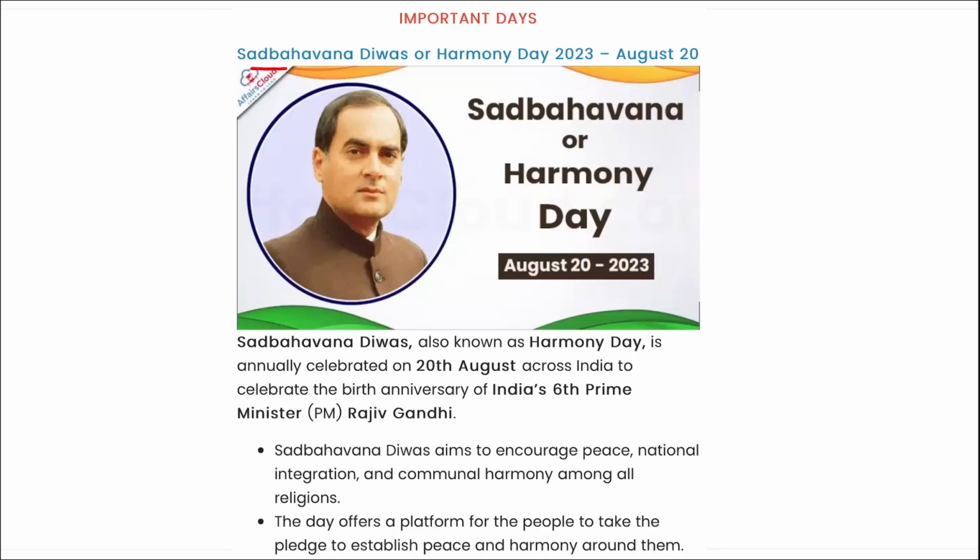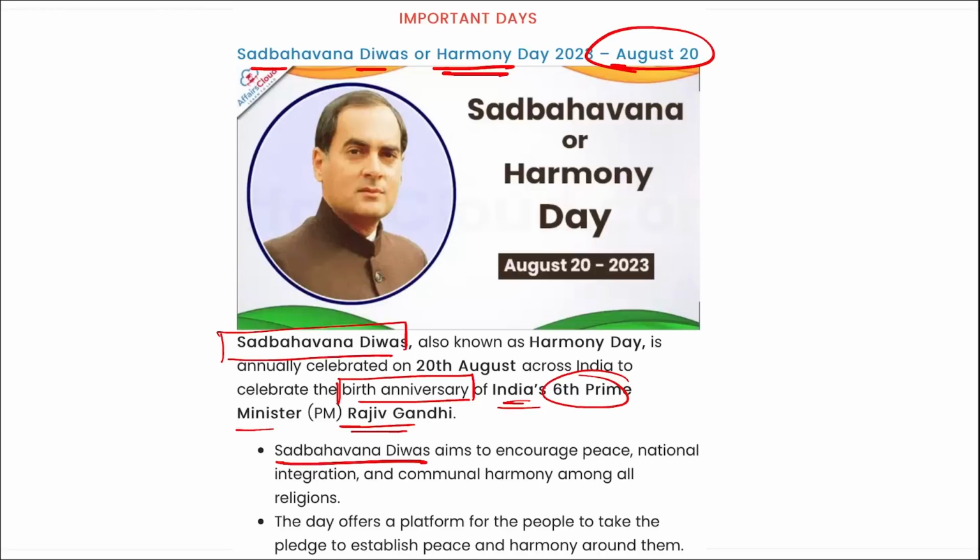Next is Sadbhavna Divas or Harmony Day. It is observed on 20th of August across India, and this is to celebrate the birth anniversary of India's 6th Prime Minister Rajiv Gandhi. Sadbhavna Divas aims to encourage peace, national integration, and communal harmony among all religions, and the day offers a platform for people to take the pledge to establish peace and harmony around them.